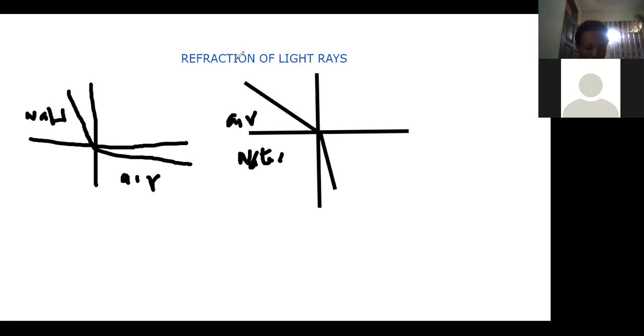Now, let's talk about some effects of refraction. Bear with me that when you immerse a pen or a stick or something in water, you realize that when you look into the water, it appears to be bent. The tip in the water appears to be bent, and it is as a result of the light rays traveling from the air into water. So it makes the part of the stick in the water appear to be bent. Are you getting it? That's some of the effects of refraction.